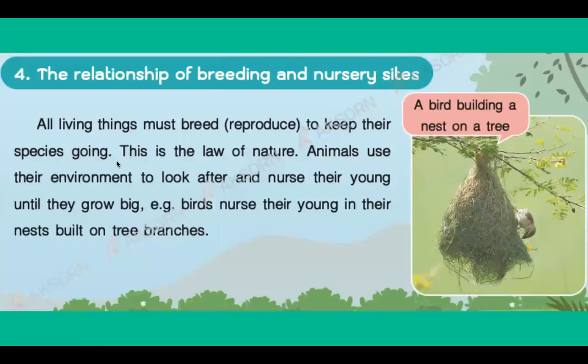All right, number 4, the relationship of breeding and nursery size. Repeat after me. The relationship of breeding and nursery size. Okay, all living things must breed or reproduce. Breed and reproduce are the same word. Or make babies, right? Make babies to keep their species going, to survive.